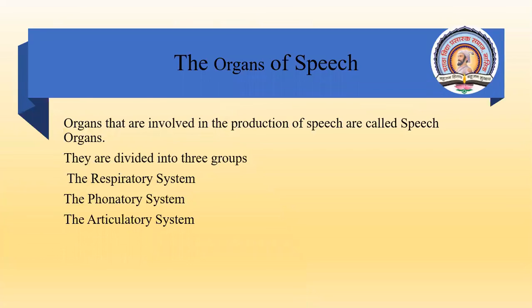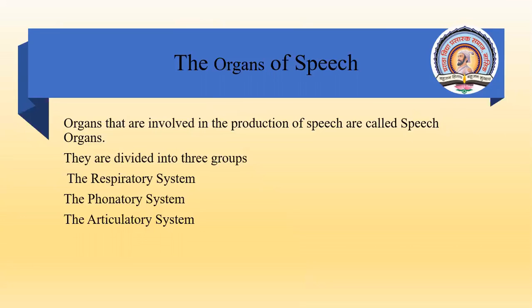What do you mean by the organs of speech? Organs means the parts of the body that we use for the production of sound or to speak. They are called organs of speech. In our body, these organs of speech are the parts that we use to produce sound, or more than that, to speak a language. They are divided into 3 groups: the respiratory system, the phonatory system, and the articulatory system.